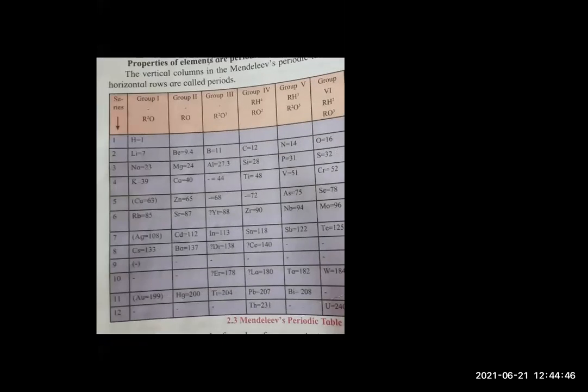So at that time there were many benefits. The merit was that he gave the proper place to each element in the periodic table. For example, the previously determined atomic mass of beryllium was 14.09. He corrected the value. What was the new value given by him? 9.4.